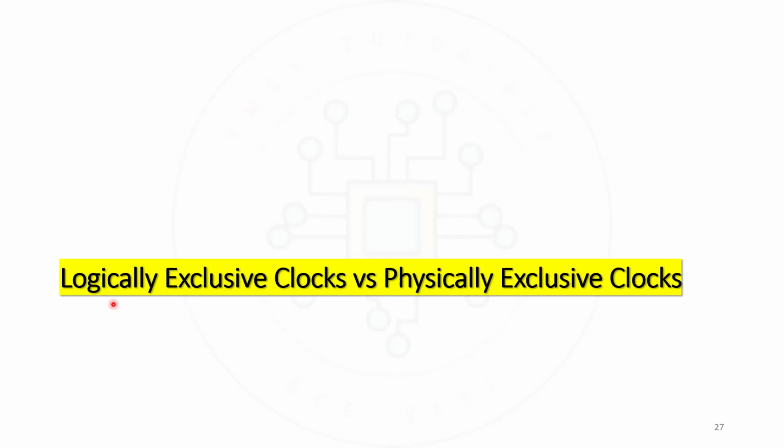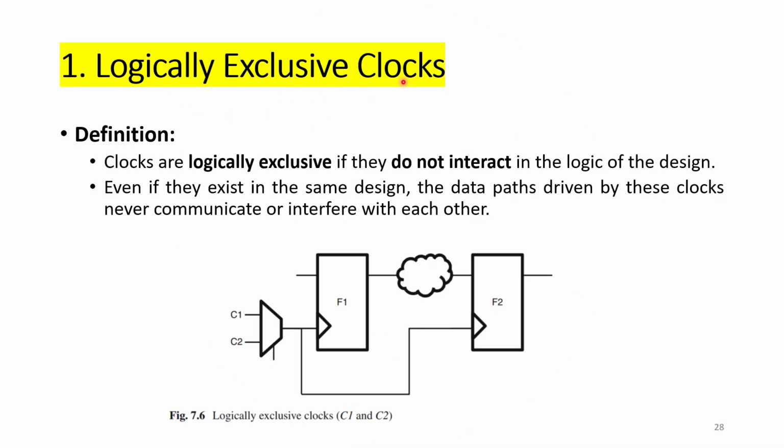Next, let us try to understand logically exclusive clocks versus physically exclusive clocks. Coming to logically exclusive clocks, the definition is: clocks are logically exclusive if they do not interact in the logic of the design. Even if they exist in the same design, the data paths driven by these clocks never communicate or interfere with each other. So let us understand it with an example.